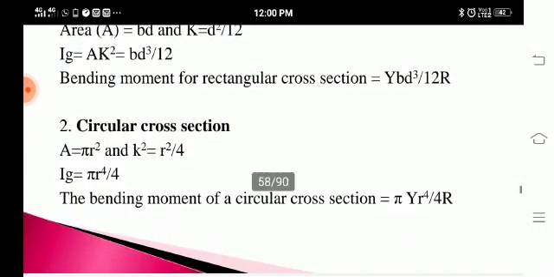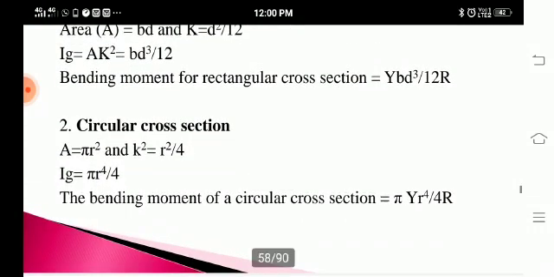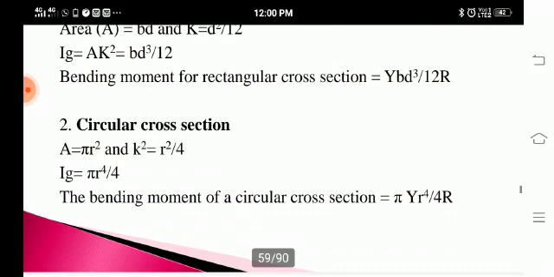In the case of a circular cross section, A is equal to pi r squared and k squared is equal to r squared by 4. So Ig is equal to pi r to the power 4 divided by 4. So the bending moment of a circular cross section is pi Y r to the power 4 divided by 4R.